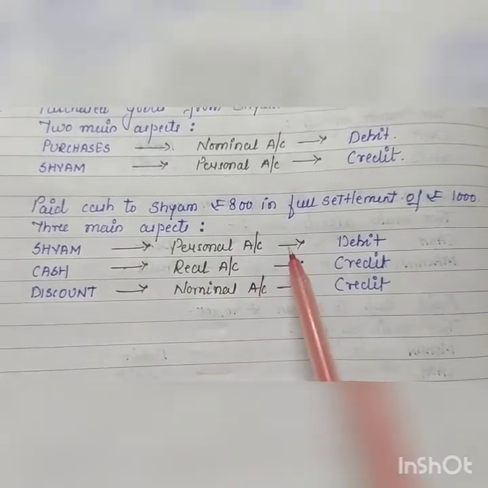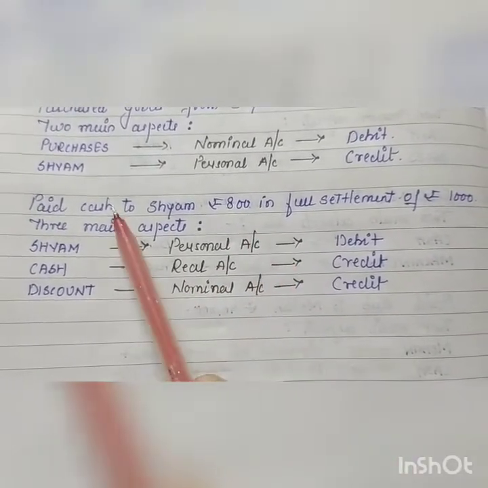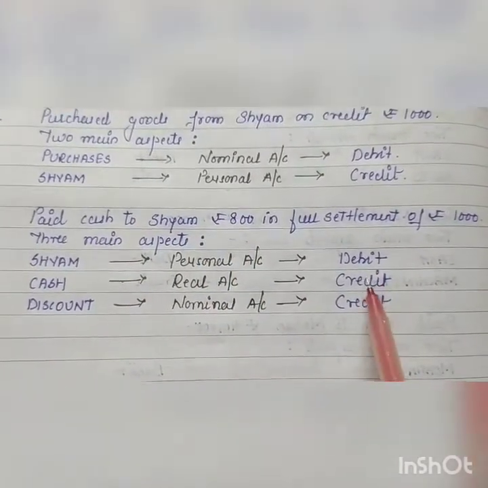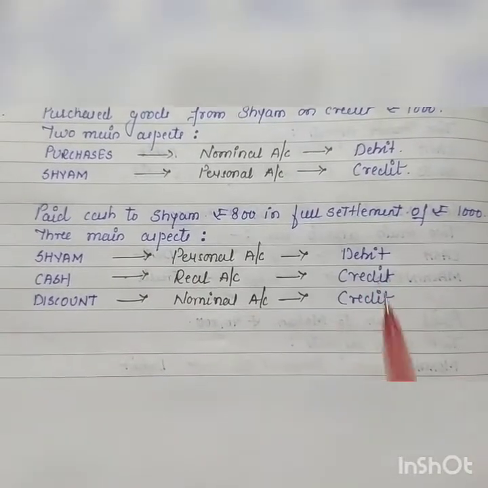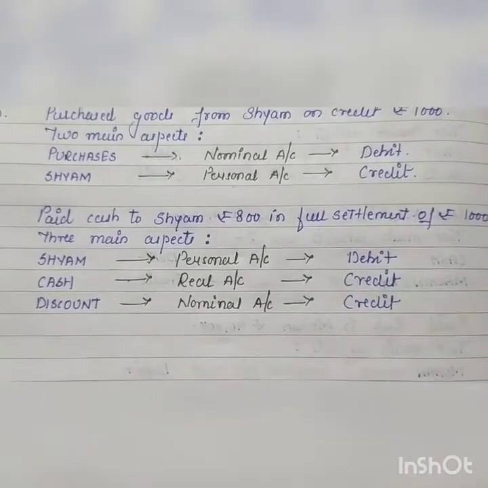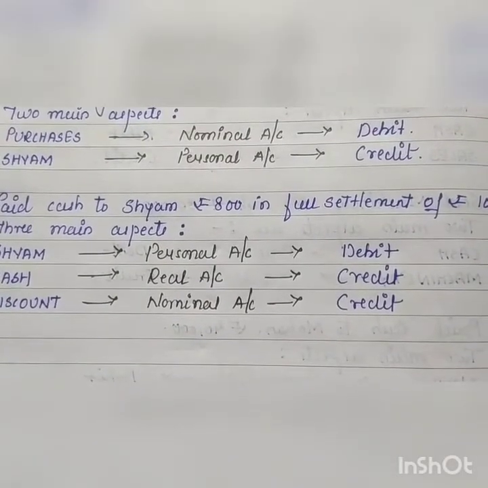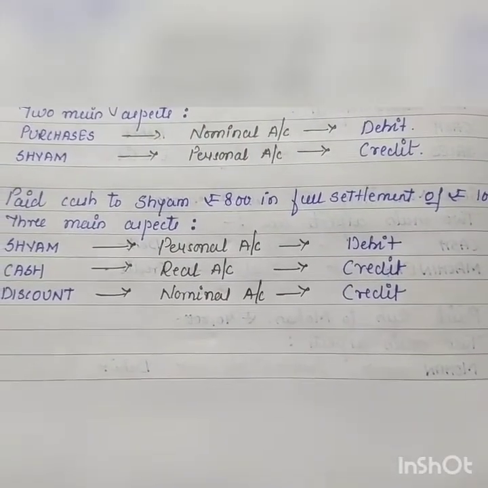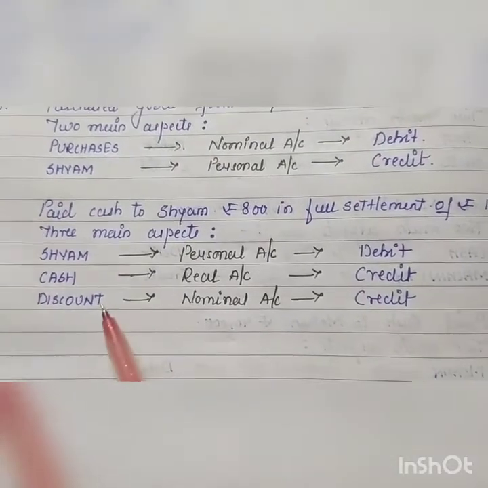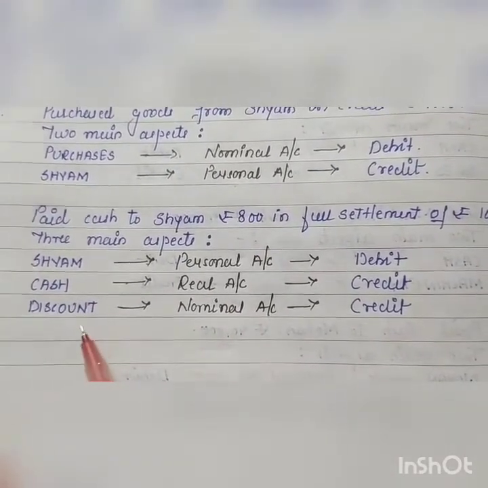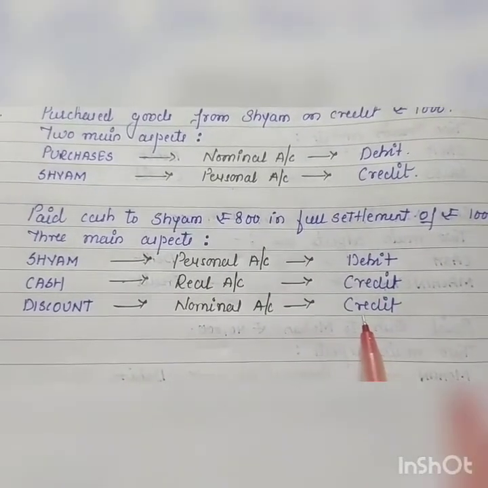Debit what comes in, credit what goes out. Business से पैसा जा रहा है, you are paying cash to Shyam, so it will be credited. Cash, credit. We are receiving discount here. As you know, all income, revenue, expenses, losses comes under nominal account. Okay, so discount comes under nominal, and because it is profit for us, it will be credited.